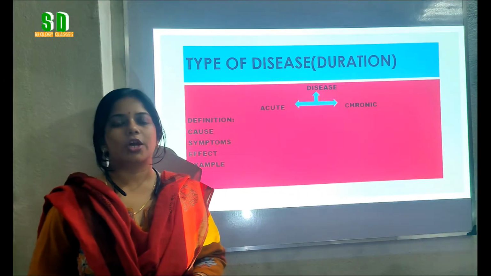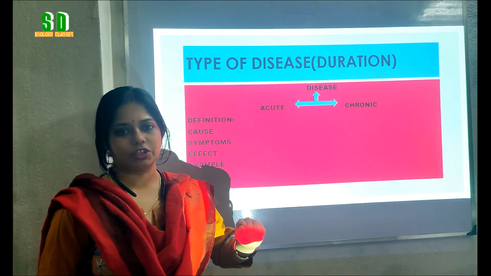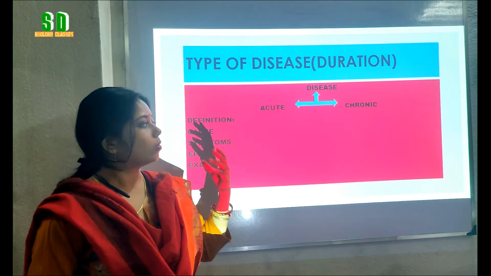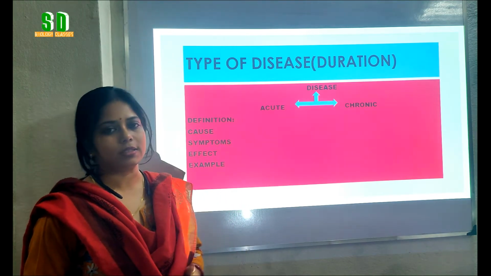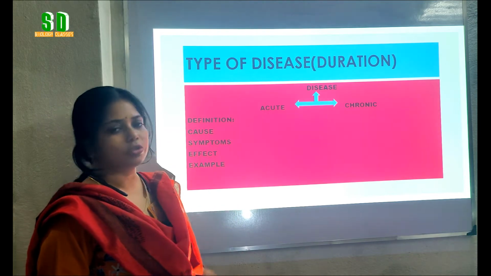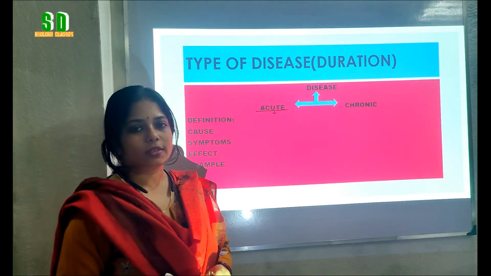Now students, we can divide the diseases on the basis of the duration of the disease. That means for how much time, or what is the time period for which we are suffering from the disease. On the basis of duration, diseases can be divided into two types, acute disease and chronic disease. What is acute disease?